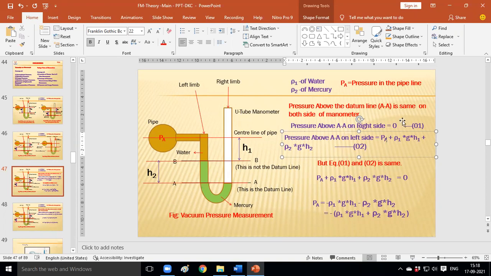So we already found equation number 1, the pressure above the datum line on the right side, that is 0. Then the second equation represents the pressure above AA' on the left side, that is PA plus rho 1 g h1 plus rho 2 g h2. Are these two equations the same or different?